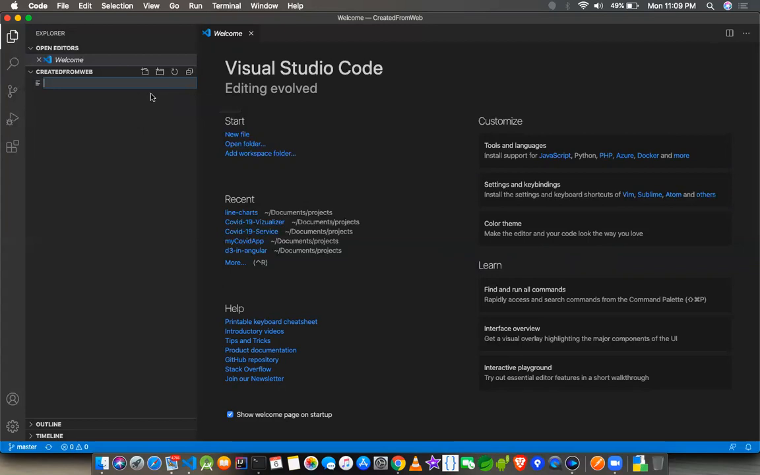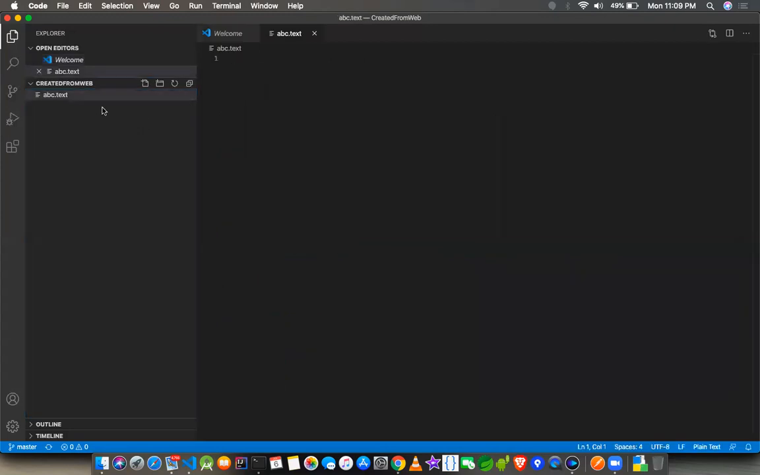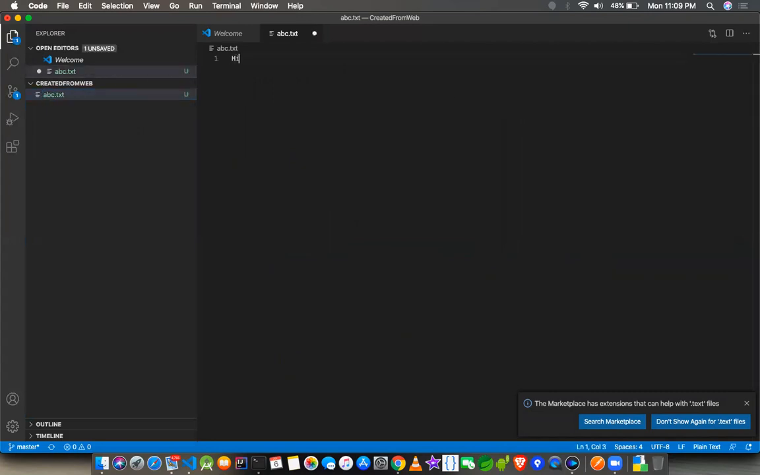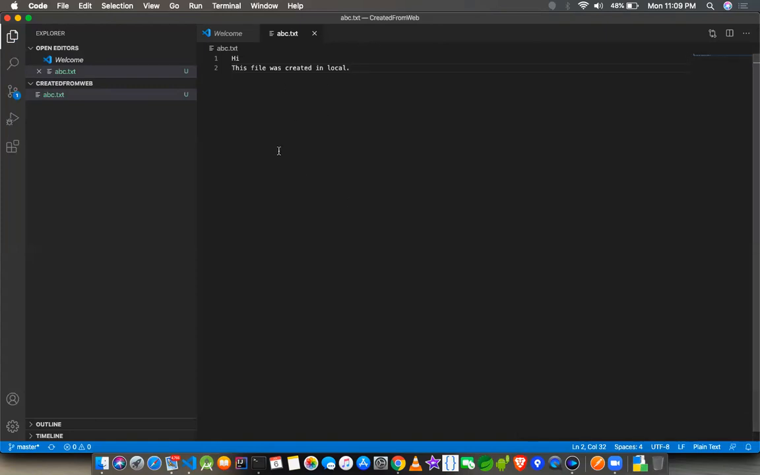I'll make a file called abc.txt, which is just a text file. Here I'll write, hi, this file was created in local. I just added some content, nothing much. This can be any code as well. It can be Python, JavaScript, Java, TypeScript, whatever language you're working on, and the file extension will change accordingly.